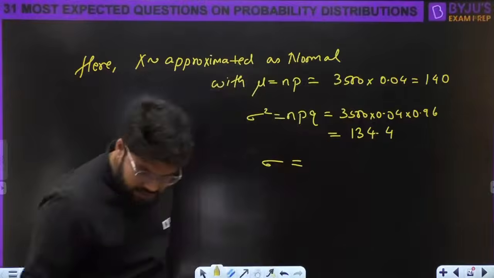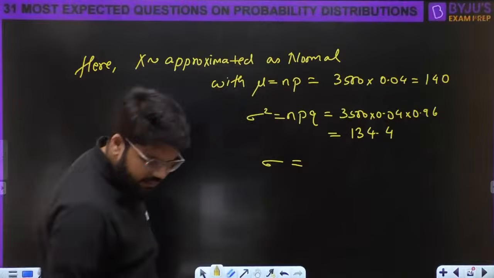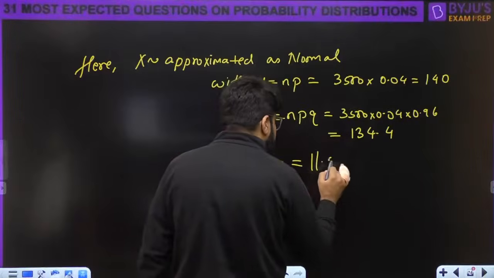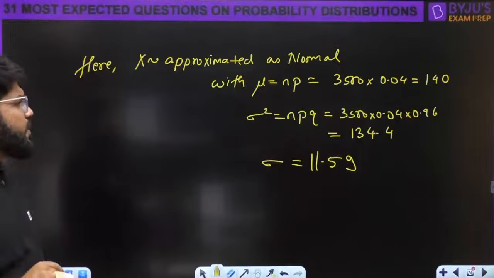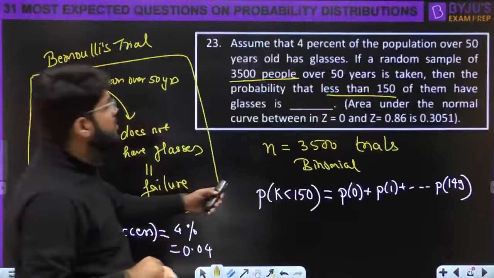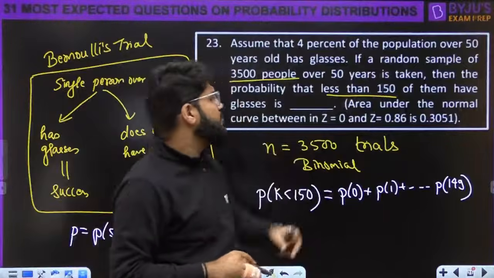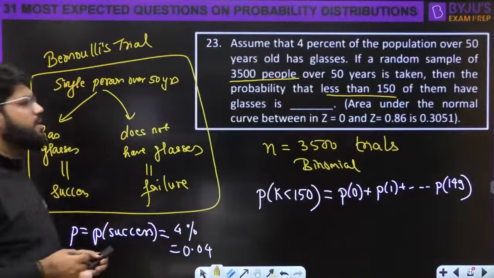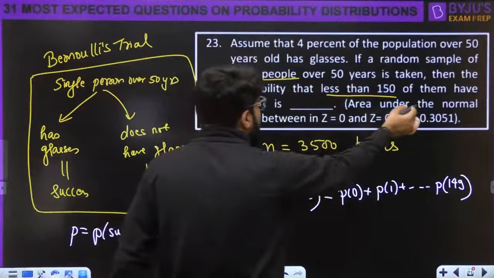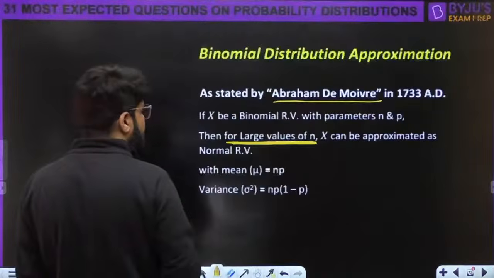So what is the standard deviation of the problem? The standard deviation will be 11.59, taking the square root of this. Question में क्या बोला है? What is the probability that less than 150 of them will have glasses? That is why they have given the area under the normal curve. That will be required.